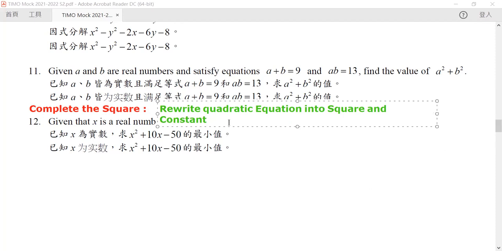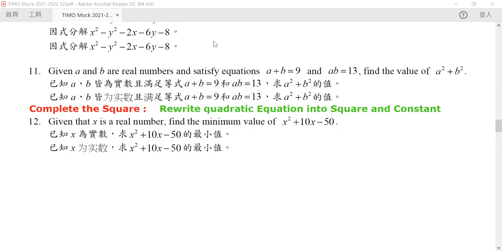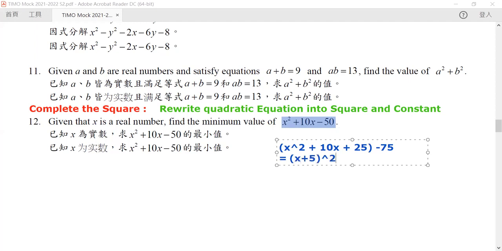Okay, so now let's apply this in here. So now we have an equation in here. So let me rewrite it as x squared plus 10x plus 25 minus 75. Now, why do we want to do this? Just like what we did in question number 10, because the first part is exactly equal to our x plus 5 squared minus 75.